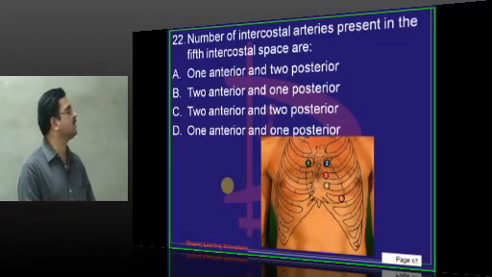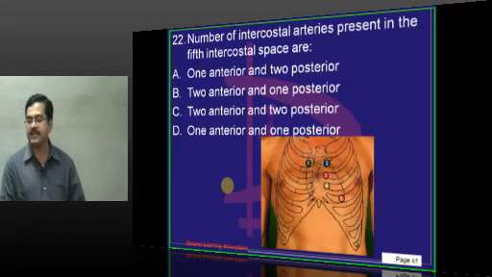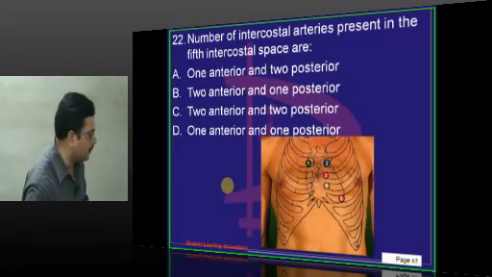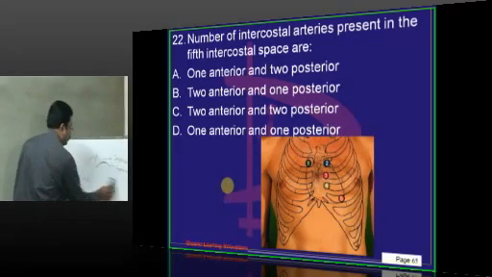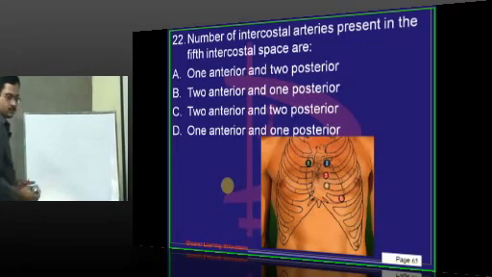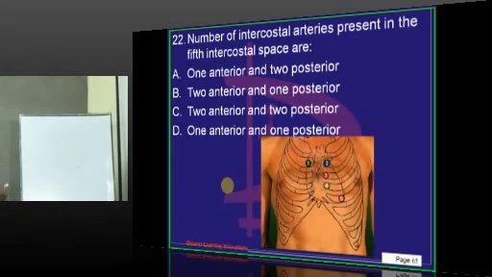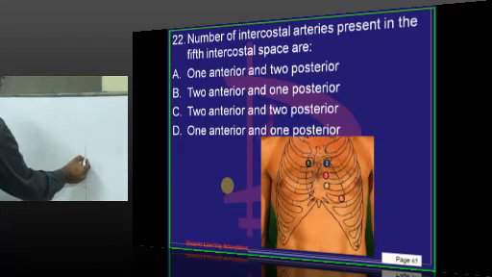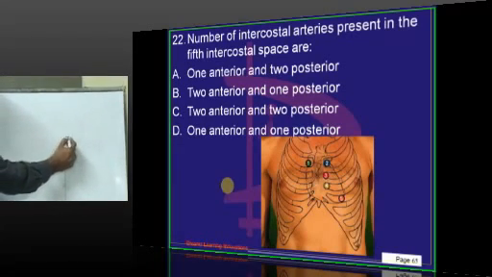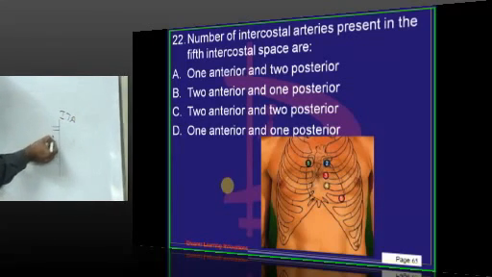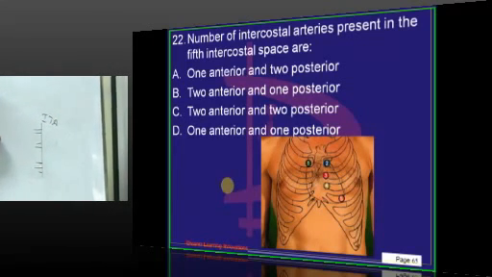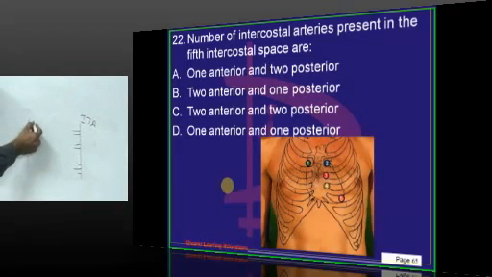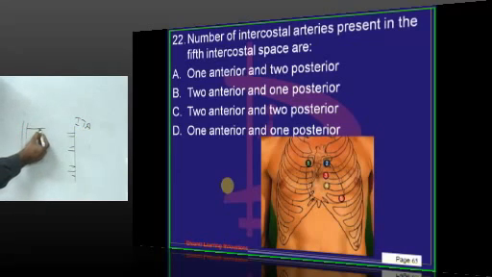The number of intercostal arteries present in the fifth intercostal space. Any intercostal space is composed of anterior intercostal arteries and posterior intercostal arteries. Anterior intercostal arteries are the branches of internal thoracic artery. In every intercostal space, 2 anterior intercostal arteries are present. Then posterior intercostal arteries are the branches of descending aorta. In every space you find one posterior intercostal artery which divides into 2 branches and anastomoses with the anterior intercostal arteries of internal thoracic artery.